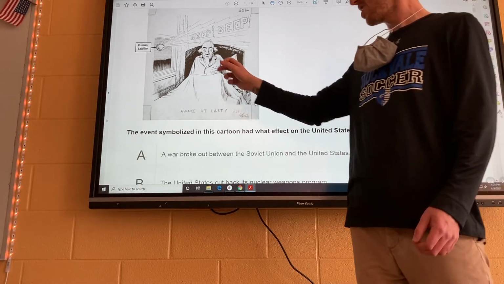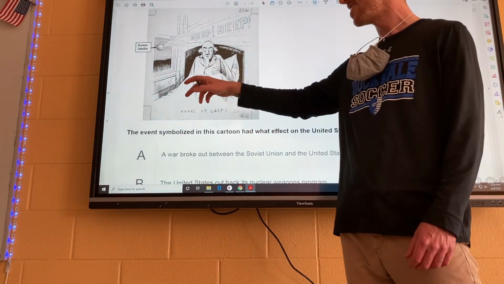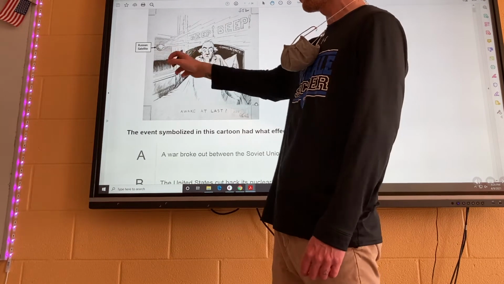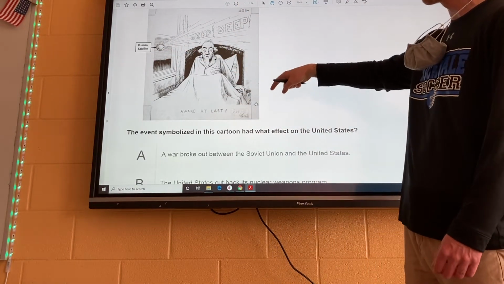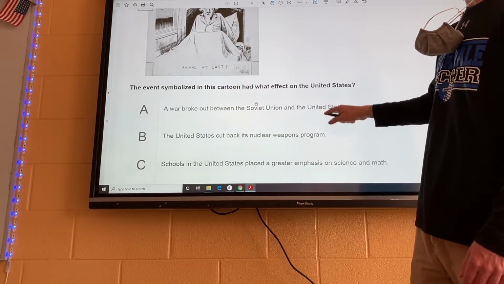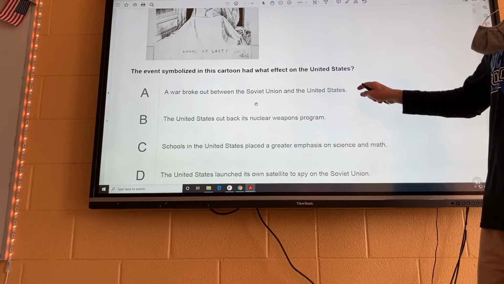So here we've got Uncle Sam. You can tell it's him because of his face, but also US is there. It says Russian satellite here, so there's a Russian satellite. And it says awake at last, and he's woken up from the bed of complacency. And it says the event symbolized in this cartoon, a.k.a. the Russian satellite, had what effect on the United States?